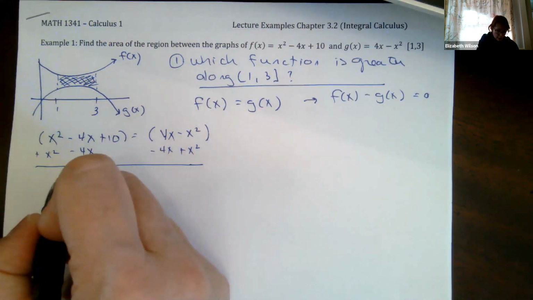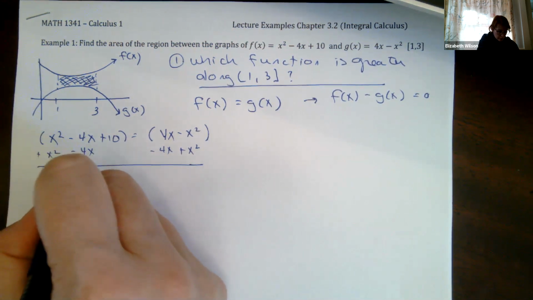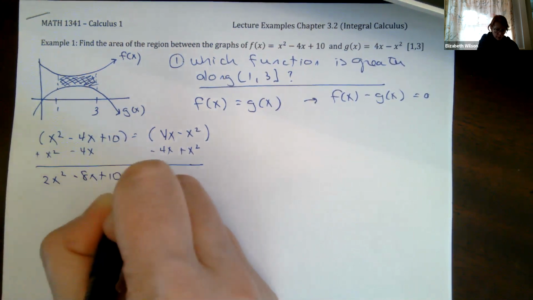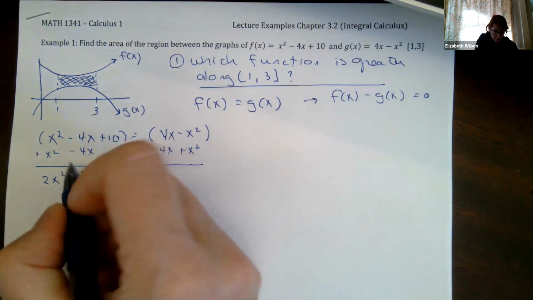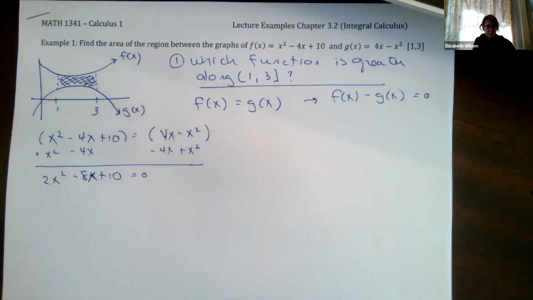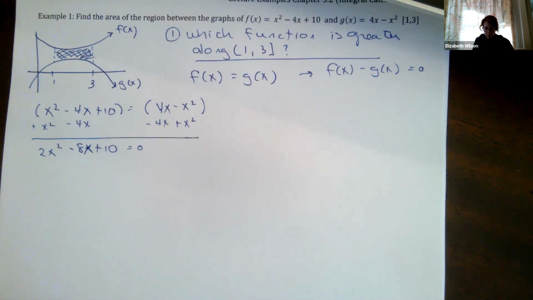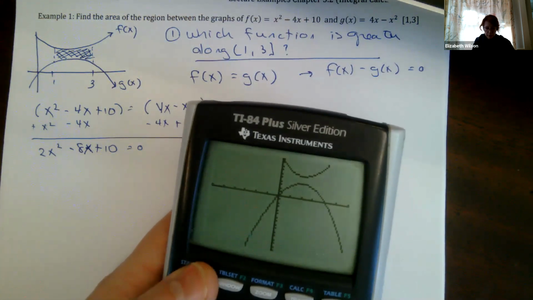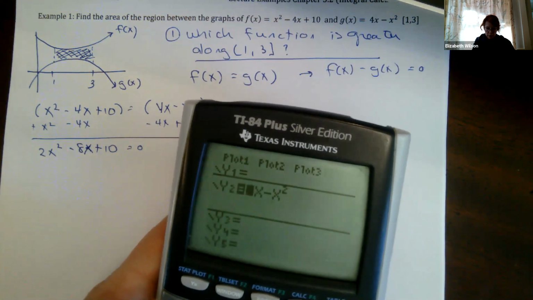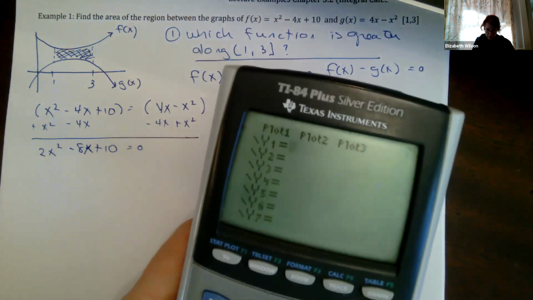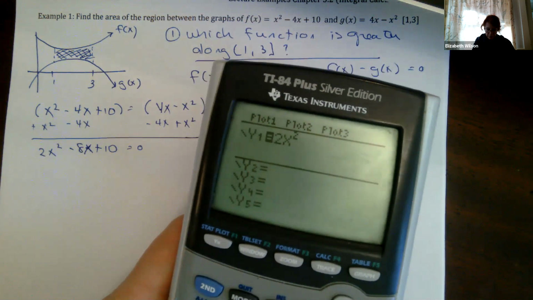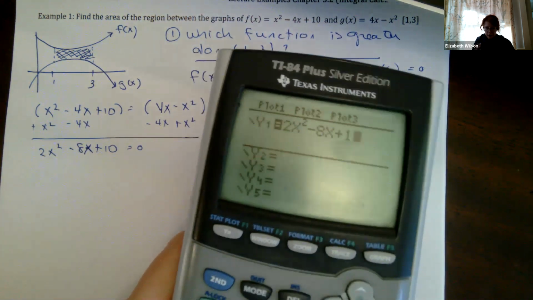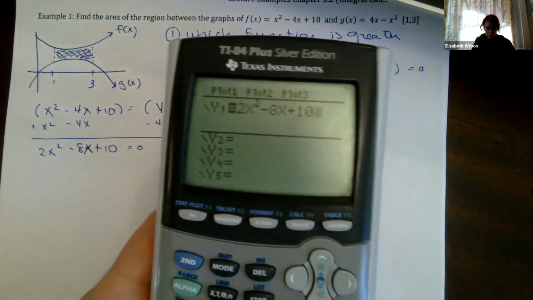So when I do this, I'm going to get 2x squared minus 8x plus 10 equals 0. Now, this is the combination of these two. Okay, so think about what happens. We can see that they're not intersecting each other, but I'm just going to show you what that also looks like. So if I plot 2x squared minus 8x plus 10, okay, it's a parabola, x squared, right?